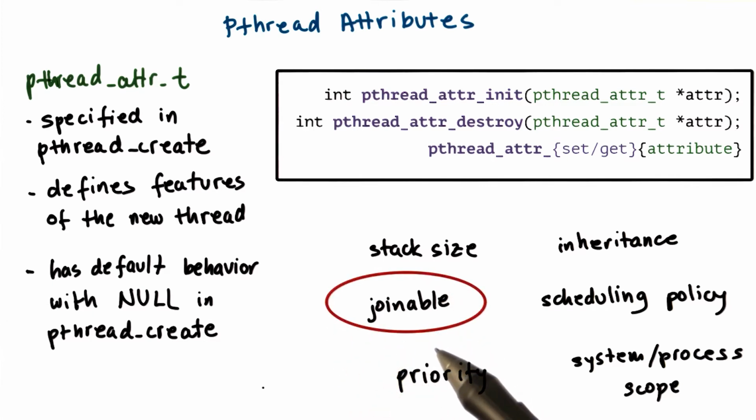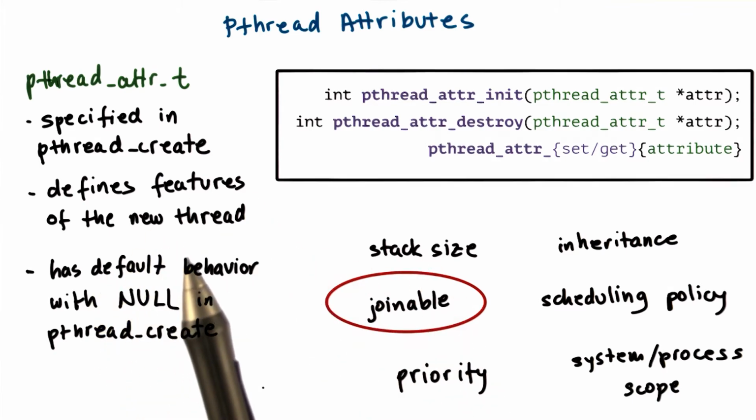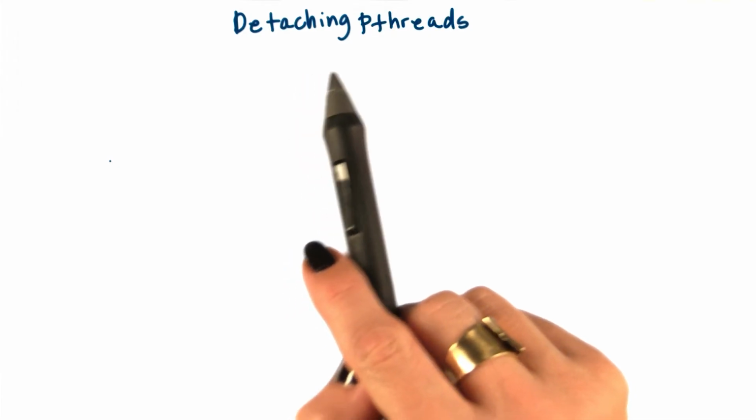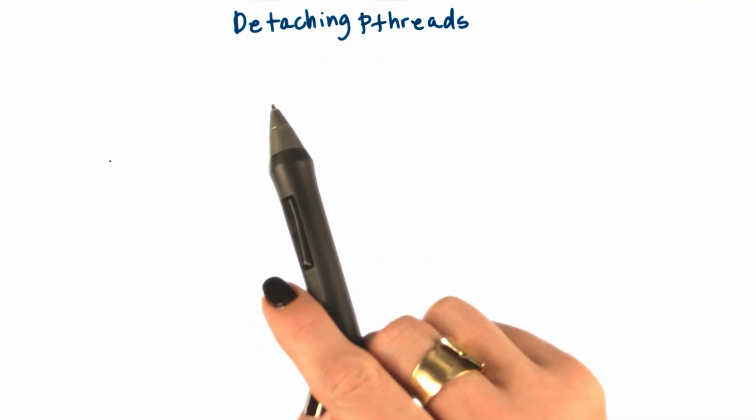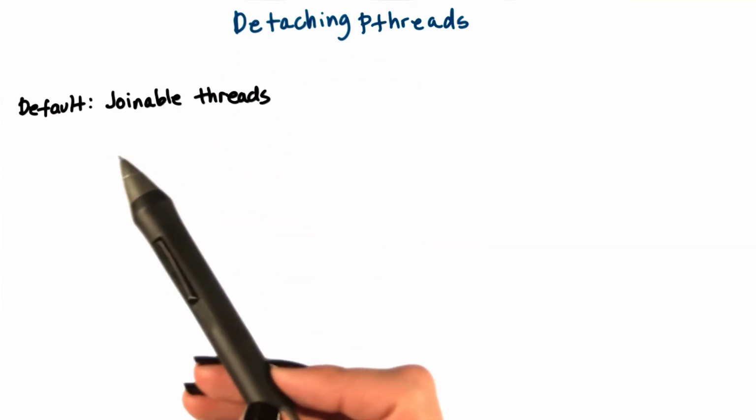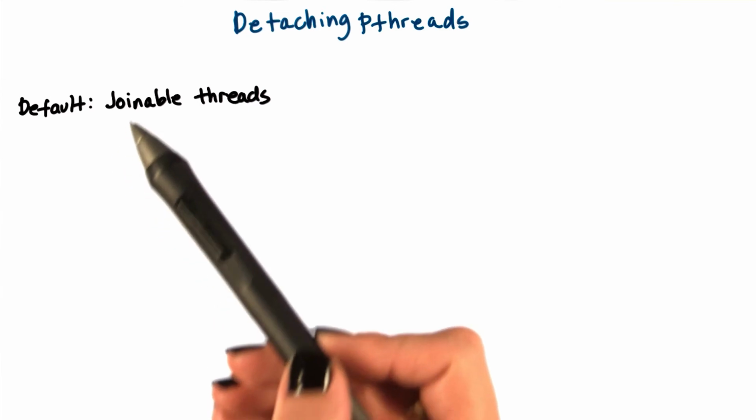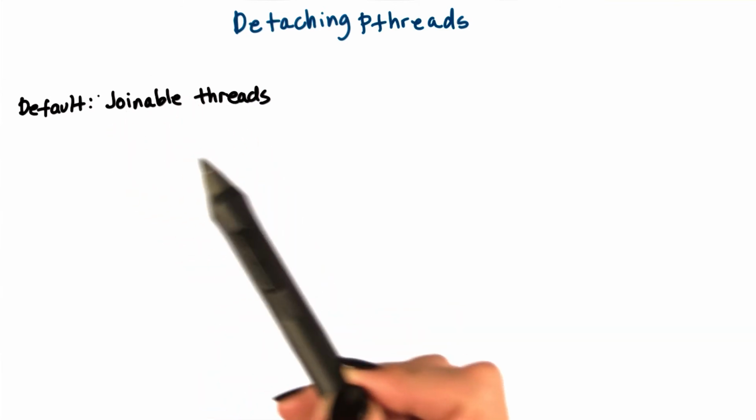One of these attributes requires particular attention, and that's joinable. To explain this, I will first need to explain some mechanisms that are supported by pthreads but were not considered by Birrell. The mechanism not considered by Birrell is detachable threads. In pthreads, the default behavior of thread creation is just like what Birrell described. The threads are joinable.